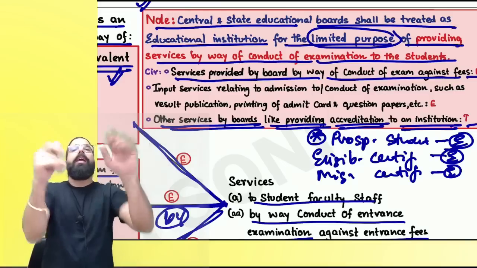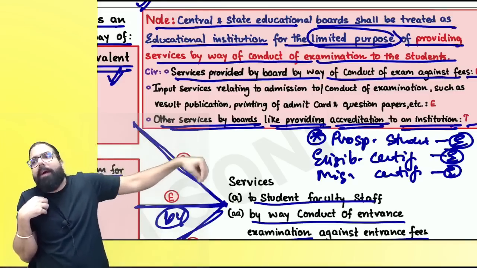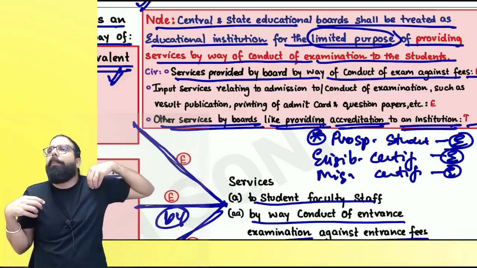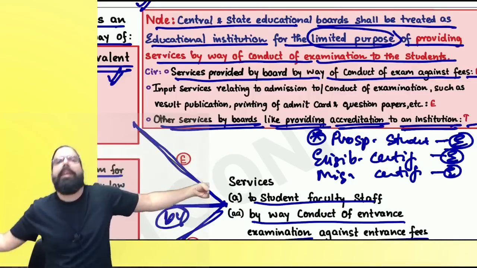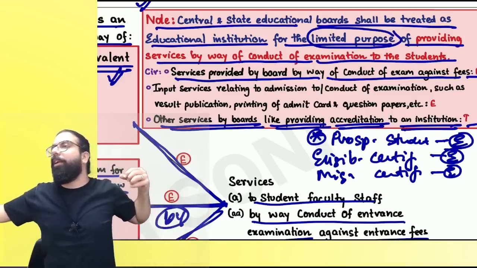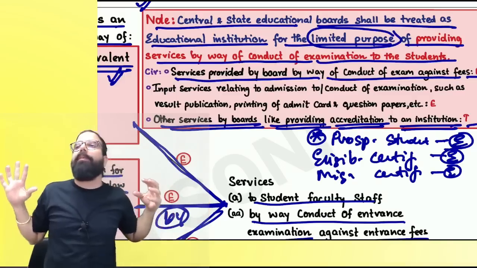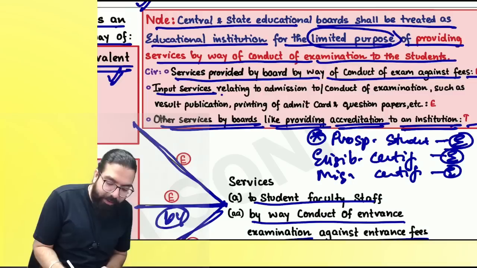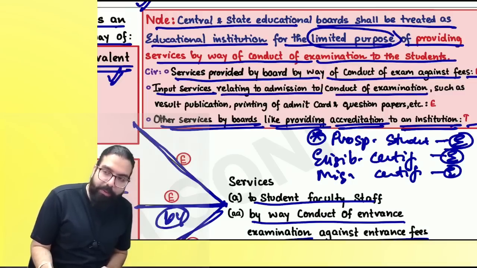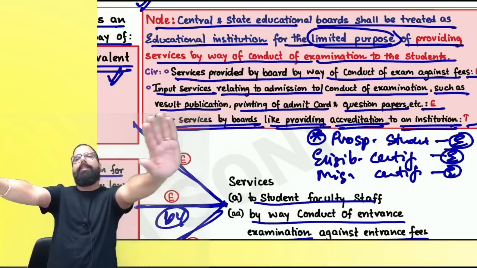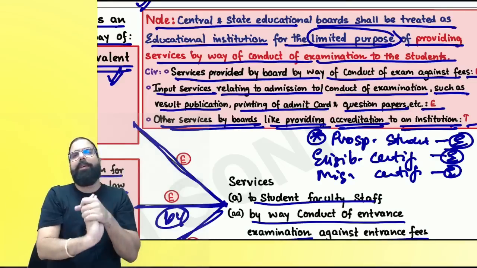Now you tell me one thing. When the board is conducting an examination and takes input services, such as getting papers printed or telling one person to set the paper and give it, what will happen to all those input services? They clarified that input services in relation to admission to or conduct of examination, such as result publication and printing of admit cards and question papers, will also be exempted. Are we clear, everyone? Can we go ahead?